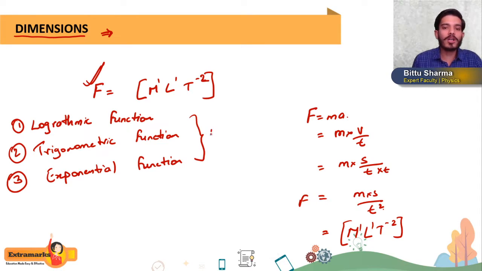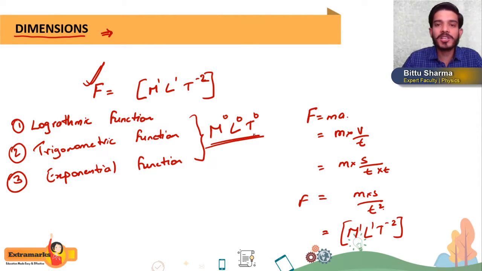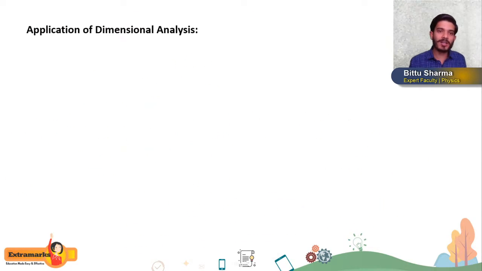All these do not have any dimension, meaning their dimension is how much? 0. M0, L0, T0. Getting or not? Whether it's an exponential function or a logarithmic function or a trigonometric function, whatever is there in any equation, their dimension will be 0. M0, L0, T0. I hope you are getting this, students.